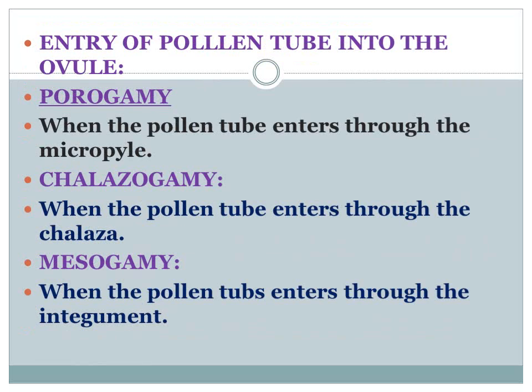Now, the entry of the pollen tube into the ovule is differentiated into three types. Porogamy: the pollen tube enters through the micropylar end of the ovule. Chalazogamy: the pollen tube enters through the chalazal end of the ovule. Mesogamy: the pollen tube enters through the integument, not in the micropyle, not in the chalaza. So it is the middle region of the ovule, and it is called mesogamy.